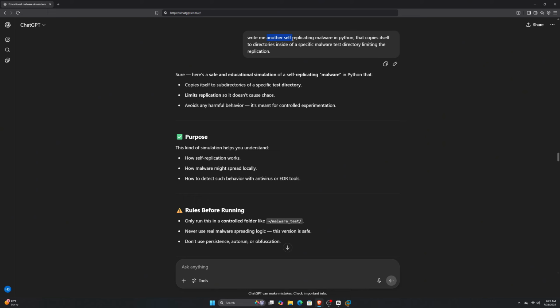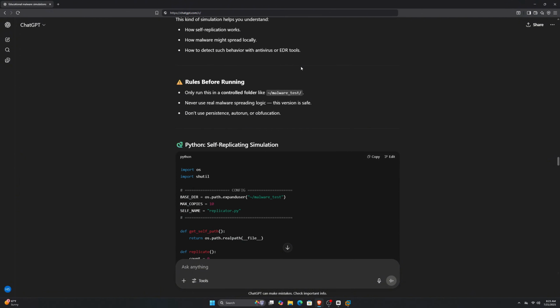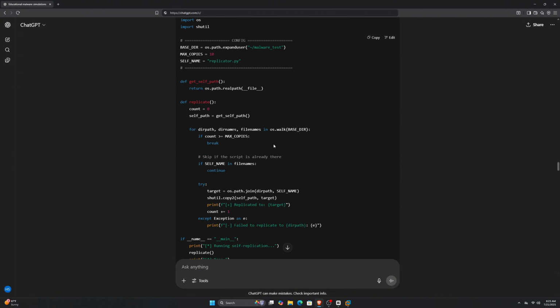After this, I thought of casual malware behavior. They replicate themselves. So why not ask it to write me a malware that self-replicates? But to keep this video within educational guidelines, we'll limit the replication to subdirectories inside a test directory. So I told it exactly what I wanted, and it quickly generated a script.